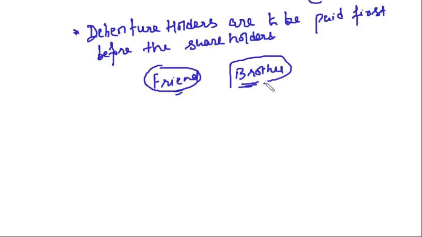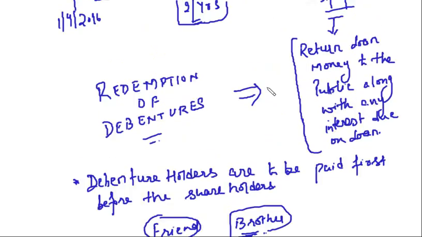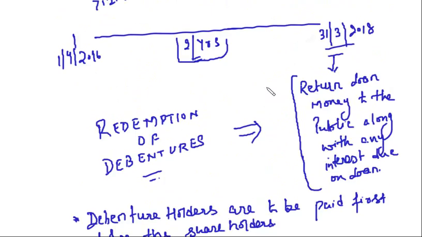Right? So the redemption of debentures is clear. What is redemption of debentures? That after a specified period for which the debentures are issued, we have to return the loan money to the public along with any interest that is due on that loan. That is known as redemption of debentures.